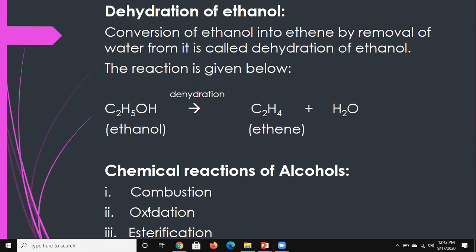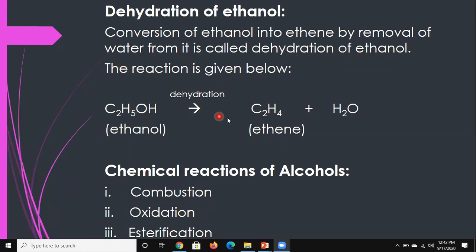Now we will check here: conversion of ethanol into ethene by removal of water is called dehydration of ethanol. How can we convert ethanol into ethene? With the help of removal of water, and that is called dehydration. You can even say that the heading itself explains the meaning. Now the reaction is given below.